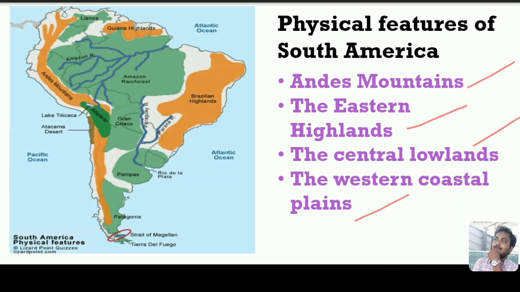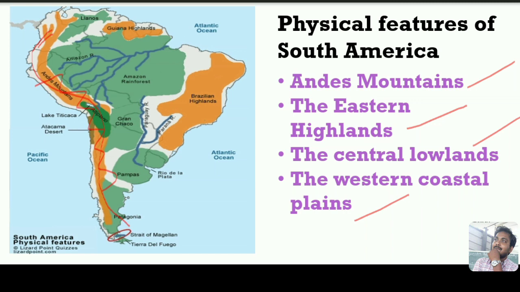As you're watching, dear students, there is a west part, the orange colored part. The west part is completely covered with the Andes Mountains, completely located in the Andes range. Range means a chain of mountains. The Andes is the longest mountain range in the world.